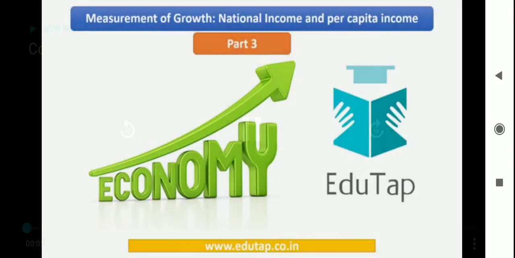of Measurement of Growth, National Income and Per Capita Income chapter. So friends, let us just quickly have a look at what we have been studying as part of part 1 and part 2. So in part 1, we started off with the basic understanding of what is growth and development.